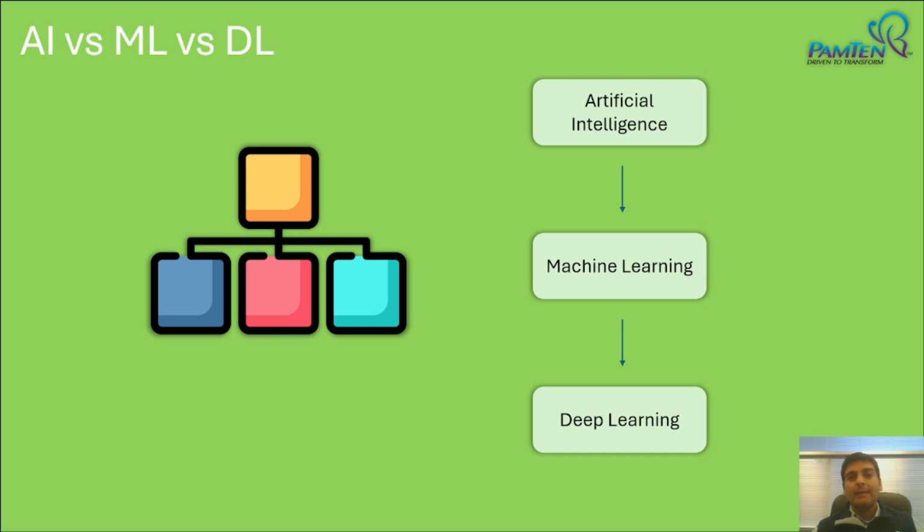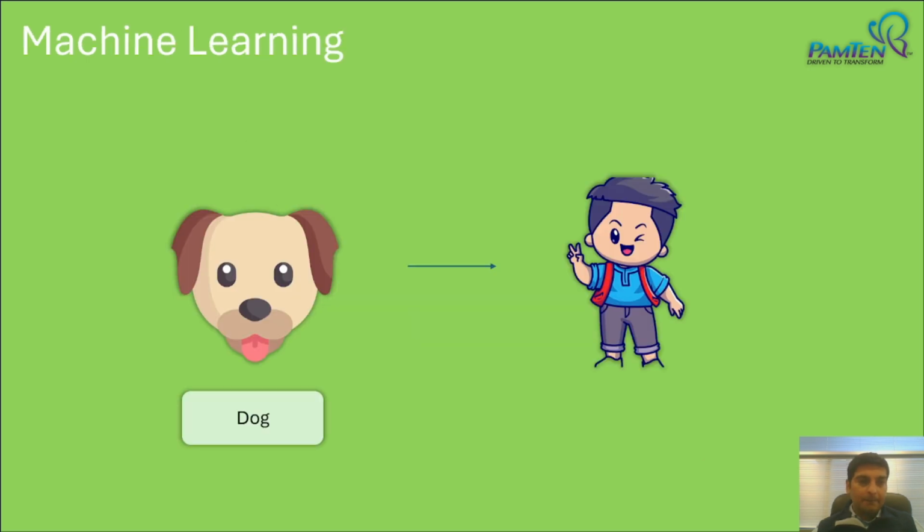Now let's look at the subsets of artificial intelligence. So we have AI. Under AI, we have something called ML, which is machine learning. And under ML, we have something called deep learning. Now, you can also say that machine learning and deep learning are ways through which you can achieve artificial intelligence. So let's understand all of this well. We'll start off with machine learning.